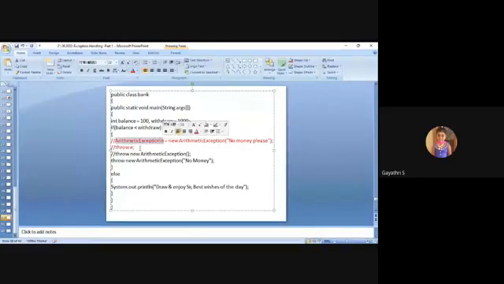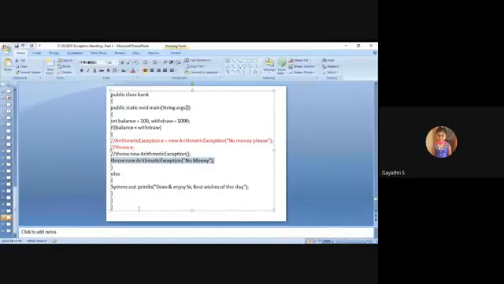Next, see the second one. Throw new arithmetic exception. This is the way of declaring throw. In the throw statement itself, you're creating the object for the exception. Within the brackets the parameter is optional. This is another way of using throw. The third one is also another way of using throw: throw new arithmetic exception with the parameter "no money".